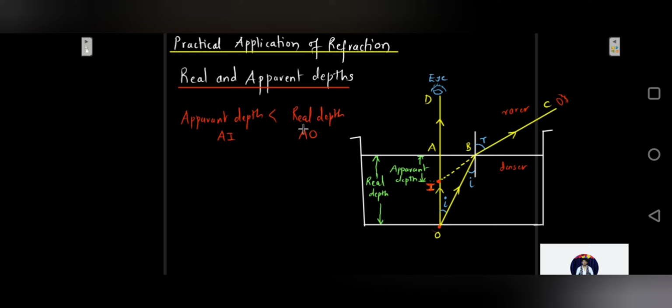Now here the refractive index of this medium, that is water in this case, can be determined using the apparent depth and the real depth. So the refractive index is given by the ratio of real depth to the apparent depth.